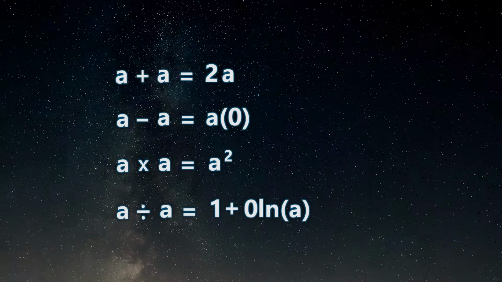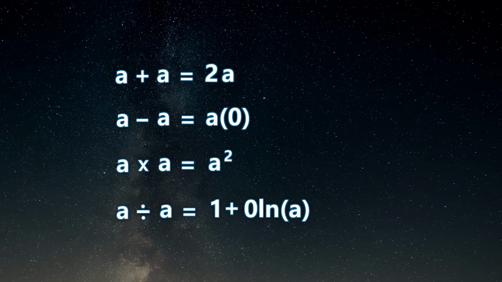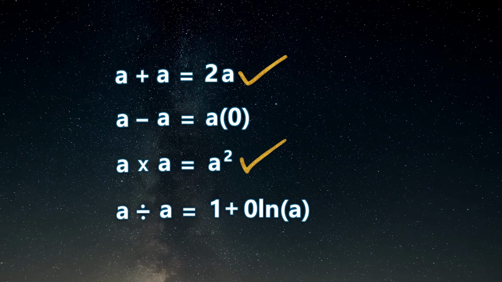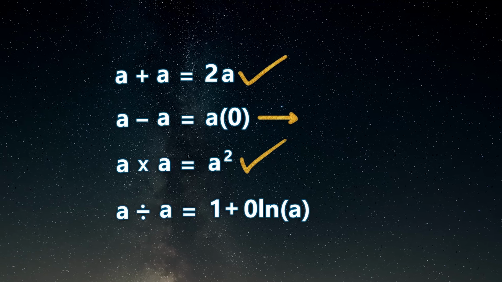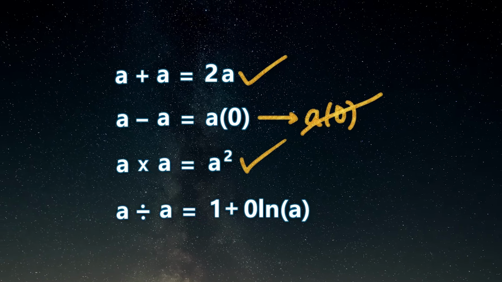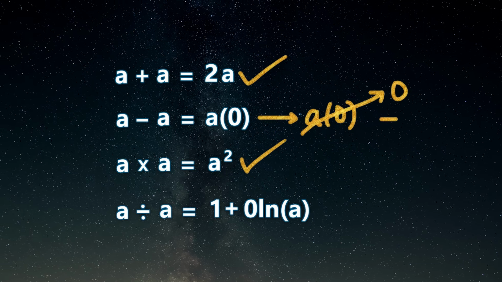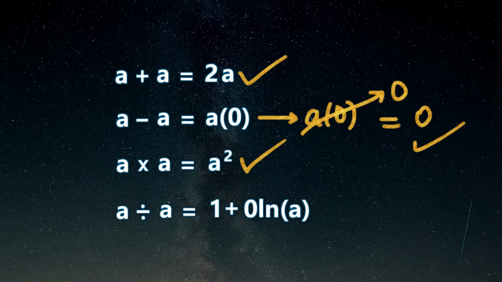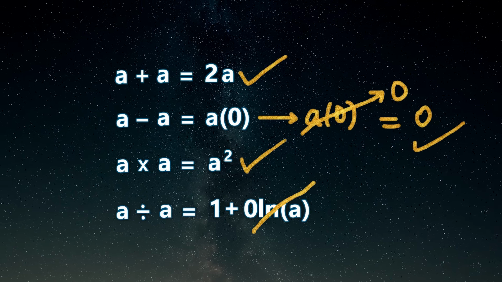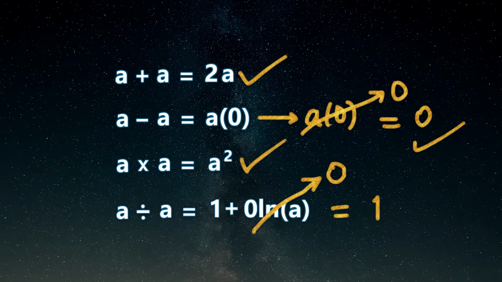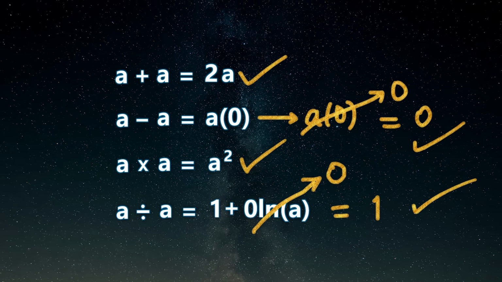We can use the solution of universal numbers in real numbers. Example, this and this are already true in real numbers. If A times 0 is imported in real numbers, then A times 0 will be reduced to 0, giving real number its correct and precise solution. So this is also correct. Here also 0 times log A will become 0 and we will be left with 1. And this is also a correct solution.